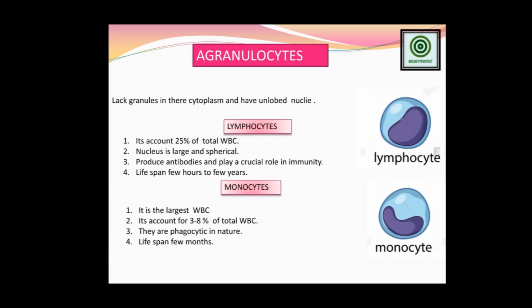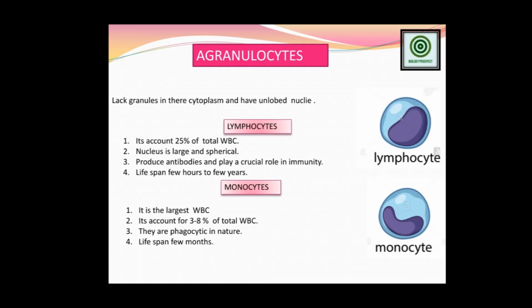You have seen these have very smooth cytoplasm, and secondly, it is about the structure of the nucleus. Friends, in lymphocytes and monocytes, the nucleus structure is so big. Is it not? The nucleus structure is so big and properly visible. As for the total count of the WBC, 25% are the lymphocytes and 3 to 8% are the monocytes.